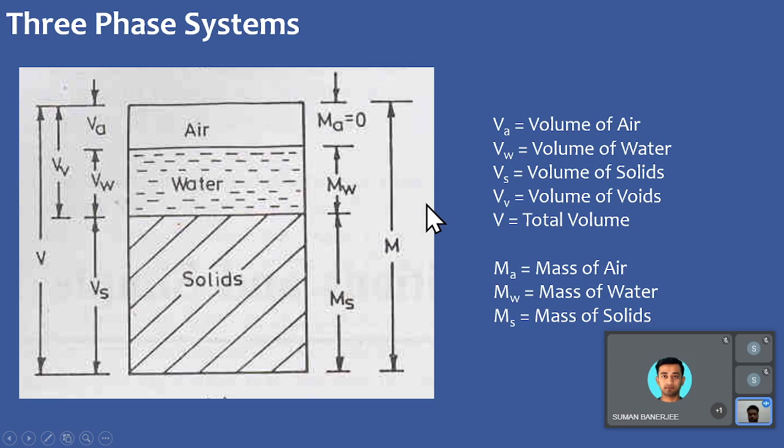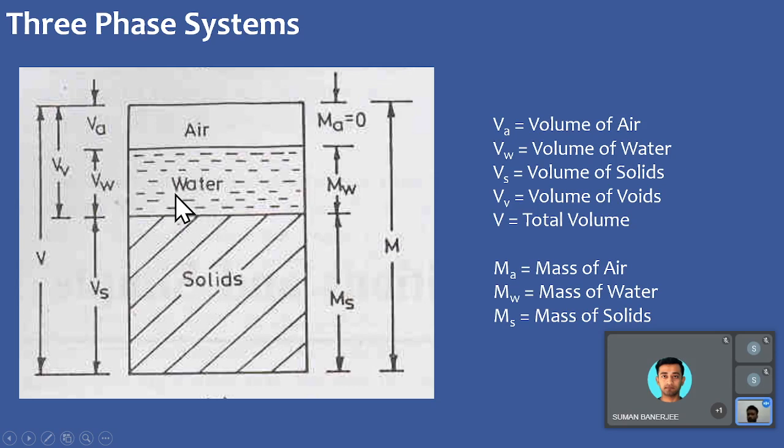As we all know from our graduate course, soil is basically made up of three major components: air, water and solids, where air is denoted as Va. We are defining the three components in terms of two physical quantities, the volume and the mass. Here we are working on the volume. So air is denoted as Va, water is denoted as Vw, and solids are denoted as Vs.